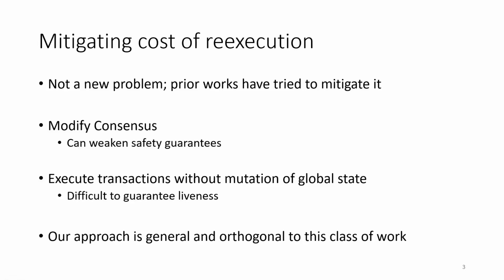Another broad line of work attempts to execute certain classes of transaction without mutating the global state. In the blockchain context, this is the core reason that moving state off-chain has such performance benefits. However, it's not easy to ensure that this off-chain information can be recovered, and so in general, the liveness guarantees are weakened. The techniques we're going to describe are general and apply to any replicated state machine, and don't alter the safety or liveness properties. So our techniques can be applied in tandem with those approaches if you want.